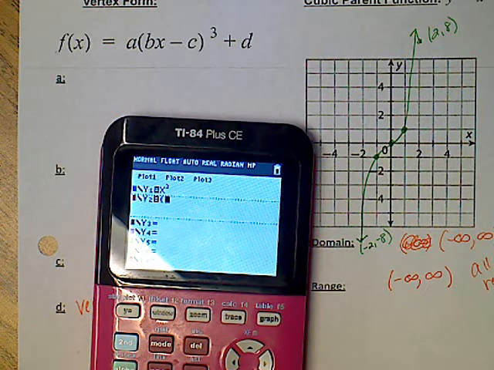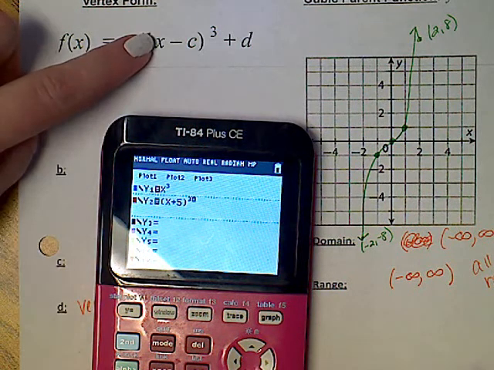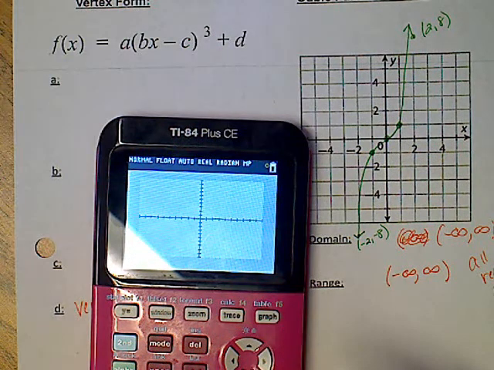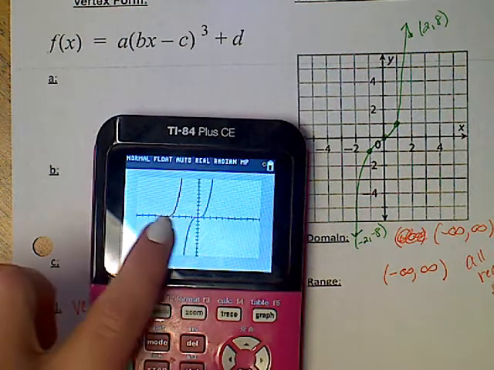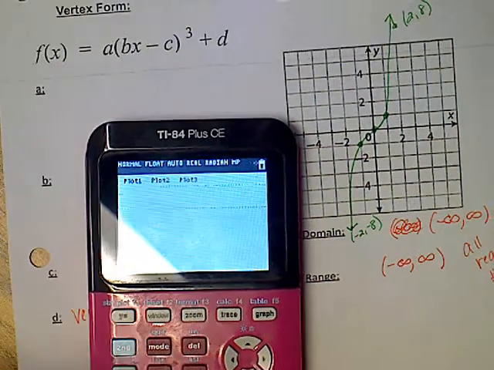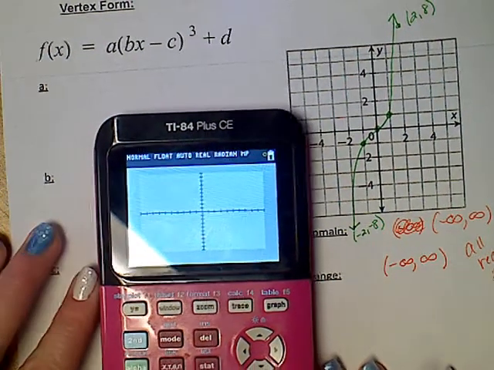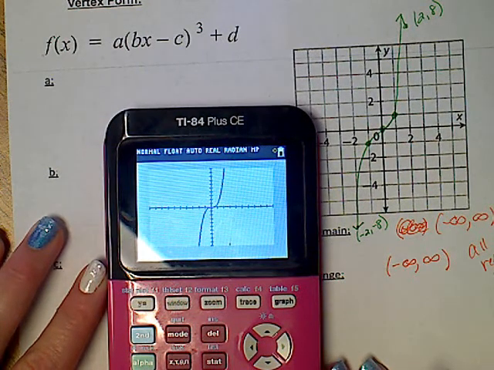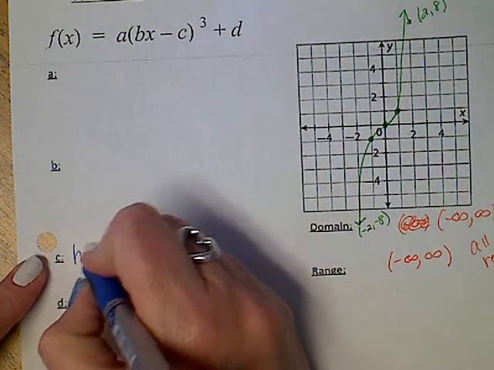Now, when you do a C being entered, let's go plus first, 5. You have to put the C, notice it's in parentheses, plus 5. There's my parent function, there's my new function. Notice it moved to the left 5. If I were to change this to a minus, we should be seeing the opposite direction. So we should be seeing it go to the right 5. Okay, so we're going to write that this is our horizontal shift.